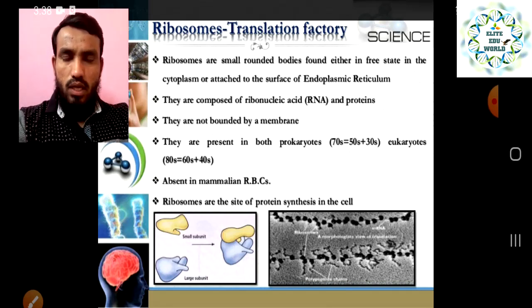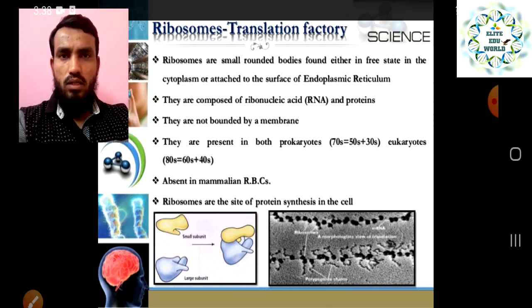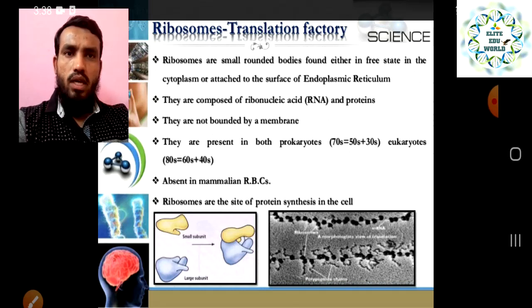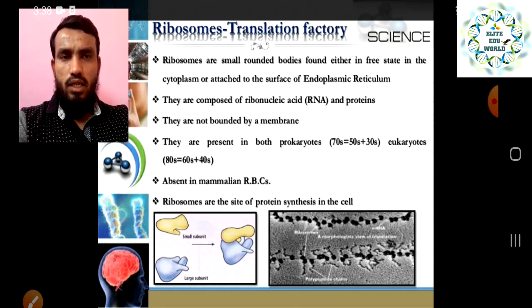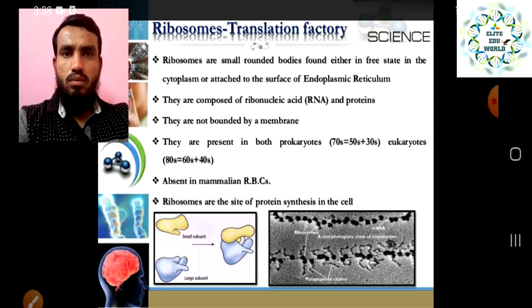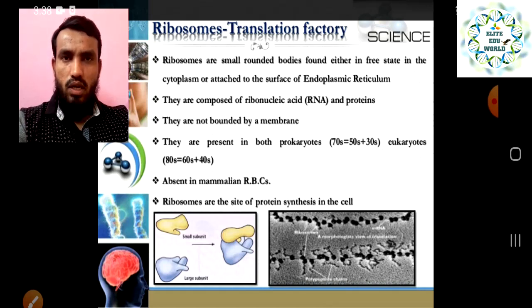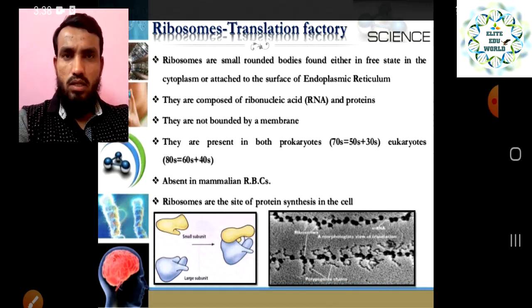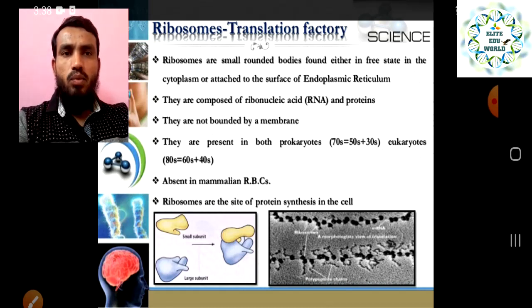So they are either freely suspended in the cytoplasm, or they are found attached to the surface of the ER, which we have seen. They are composed of ribonucleic acid, RNA, plus protein,